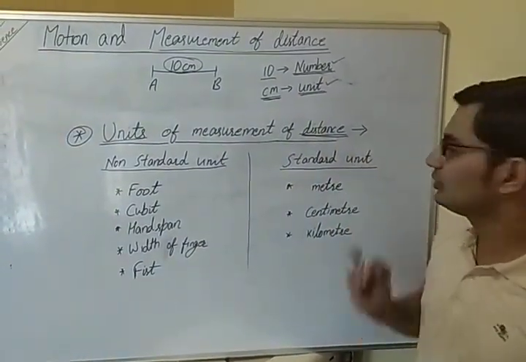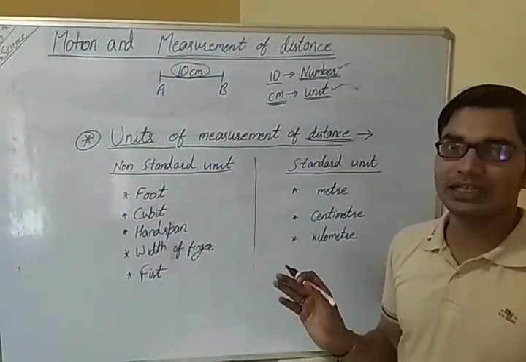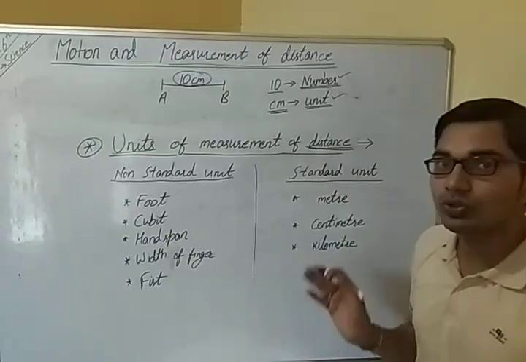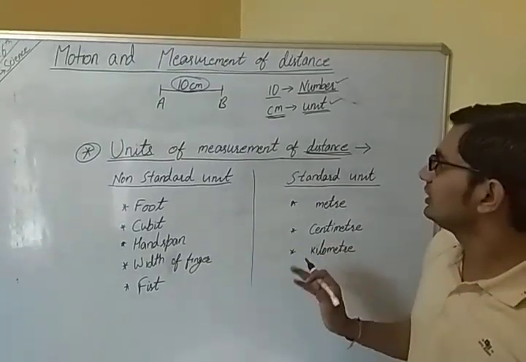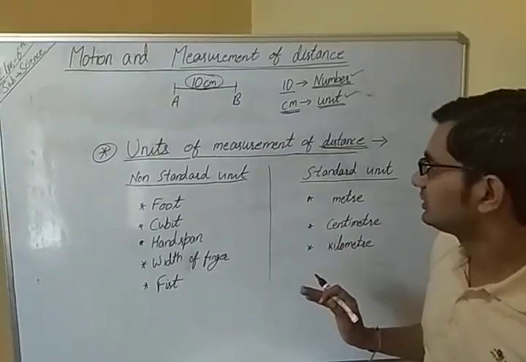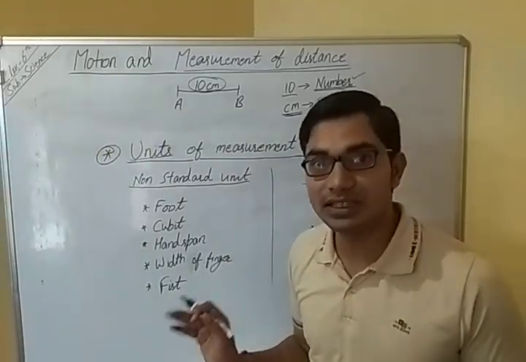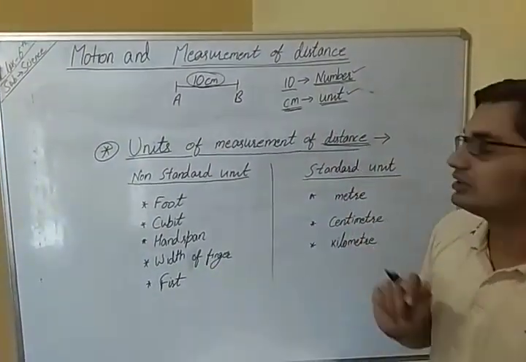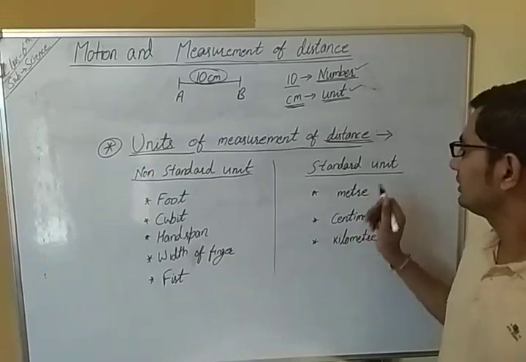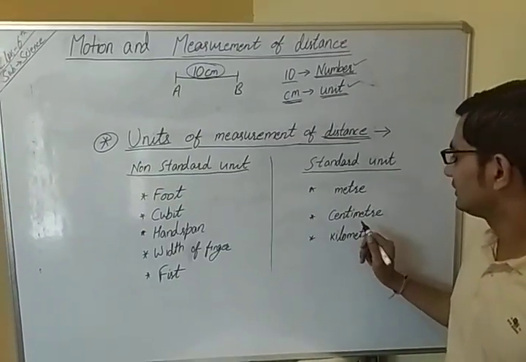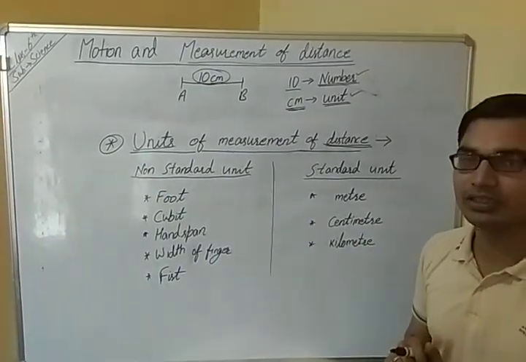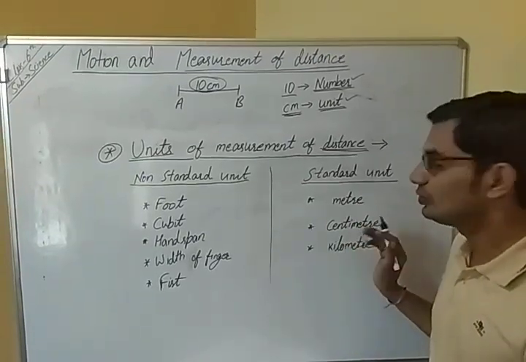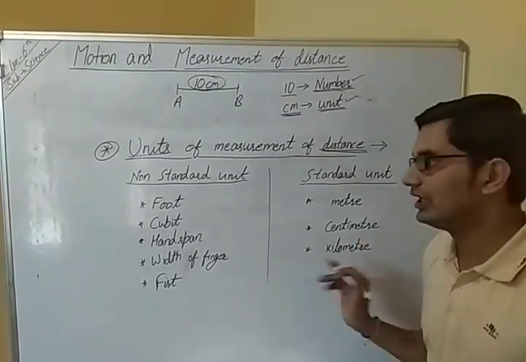Whereas standard units are those units which are specific, which do not change. The quantity of the substance remains the same. That is known as standard units. Like standard units: meter, centimeter and kilometer. These do not change their values.